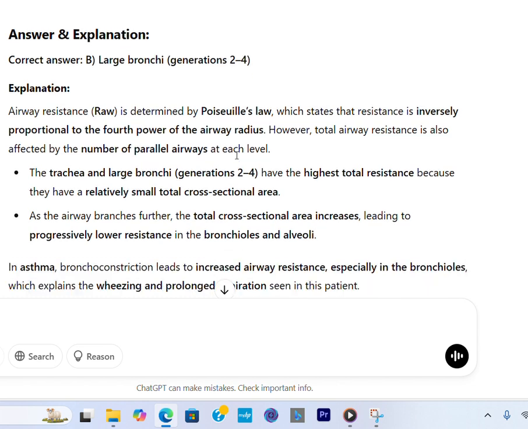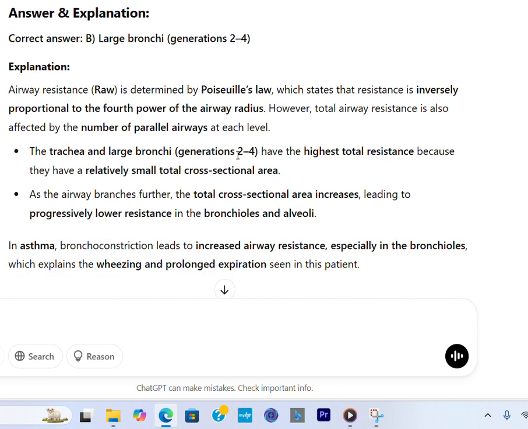Correct answer: large bronchi, generations 2 to 4. Explanation. Airway resistance is determined by Poiseuille's law, which states that resistance is inversely proportional to the fourth power of the airway radius. However, total airway resistance is also affected by the number of parallel airways at each level. The trachea and large bronchi, generations 2 to 4, have the highest total resistance because they have a relatively small